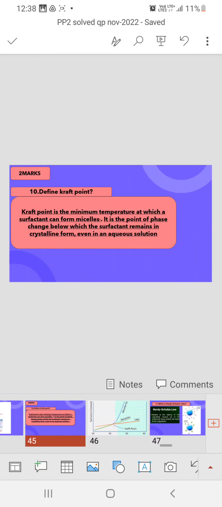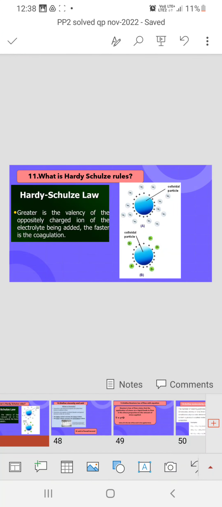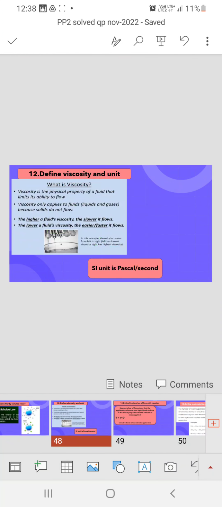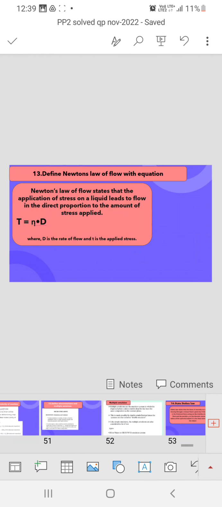2 marks questions are there, see 2 marks. The 10th one, define Kraft point. Then the 11th question, what is the Hardy-Schulze rule. Then define viscosity and write Newton's law of flow. Then Newton's law of flow.